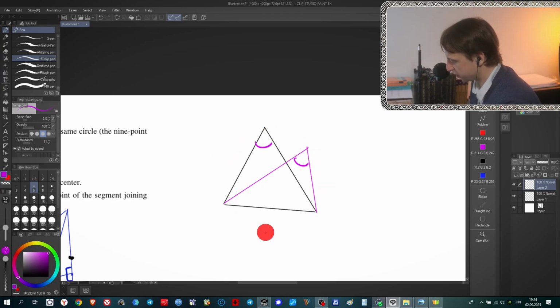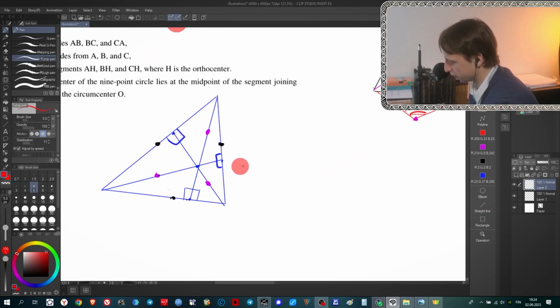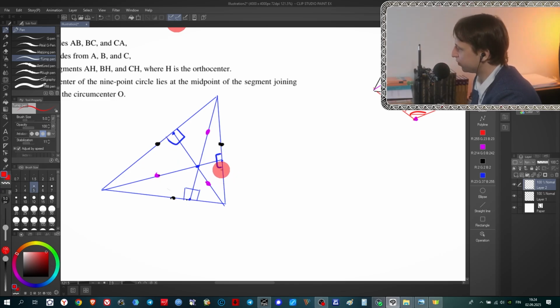For example, if I take a point here, I can prove that this angle plus this angle, if the sum of these angles is 180 degrees, it means that all these four points also belong to the same circle. And this is it. So the only question for me here, which points should I choose? And the right answer is, it makes sense for me to choose the feet of altitudes.